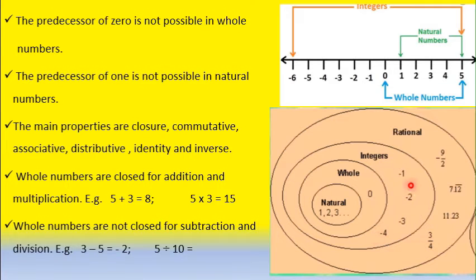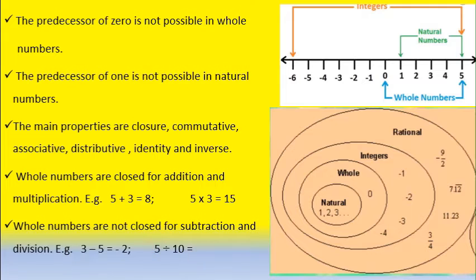Negative numbers are there in another set, that is called integers. We will learn about this set later. Understood, children? But clearly it is understood that the difference of two whole numbers is not there in the set of whole numbers. It is there in another set. That is why we are saying subtraction does not satisfy the closure property.